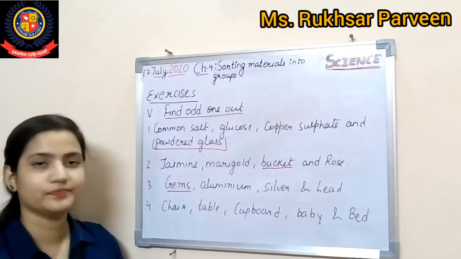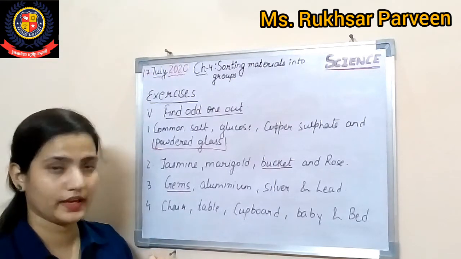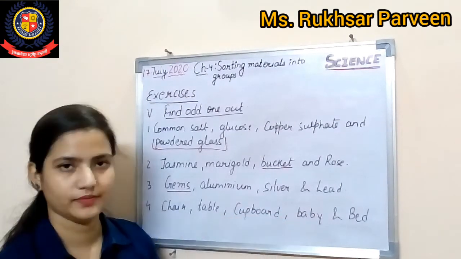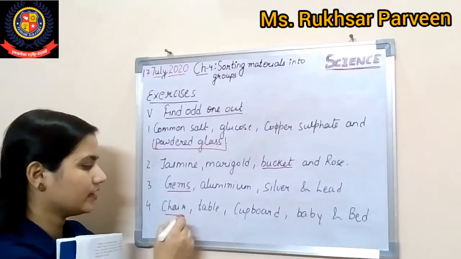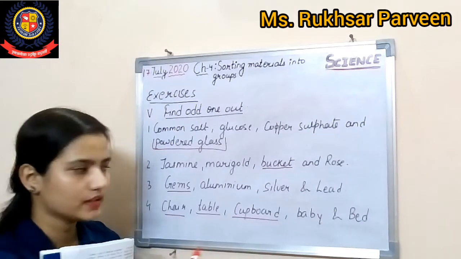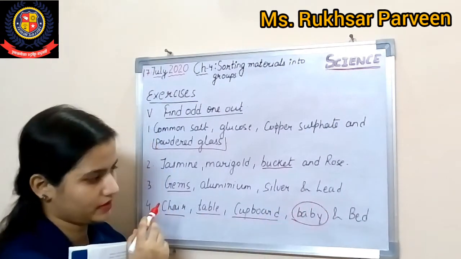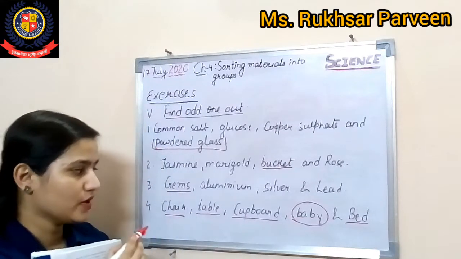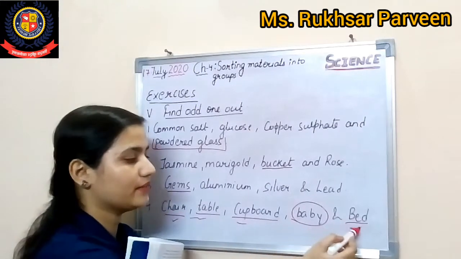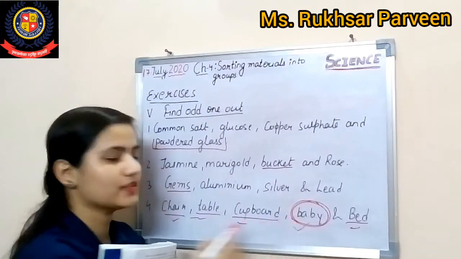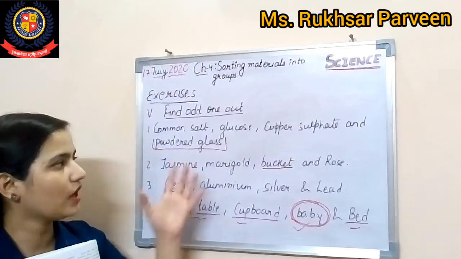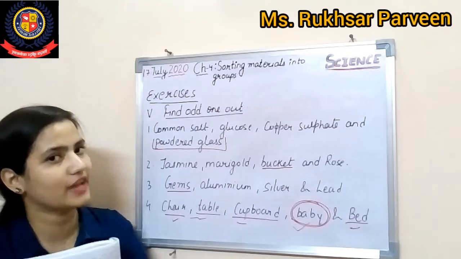Now the last one, as you can see, chair, table, cupboard, baby, bed. Again we will read: chair is an object, table is an object, cupboard is an object, baby is a human being, and bed is again an object. So what is the odd one here? That is your baby. So I hope till here it is clear to you all how to do the book exercises, and you have done them as well.